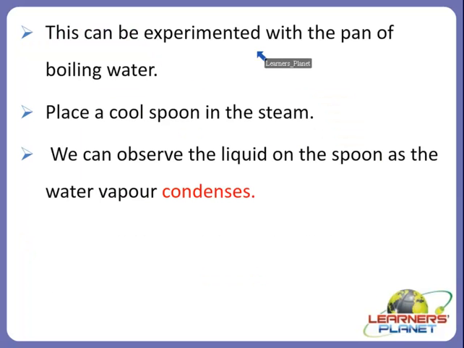Yes, this can be experimented, or we can take an example with a pan of boiling water. Place a cool spoon in the steam. Remember, we have to place a cool spoon in the steam, not in the water. After some time we can observe the liquid on the spoon as the water vapor condenses. Condenses means it will combine the molecules together and convert it into liquid form, which actually appears on the spoon which we had placed in the steam.